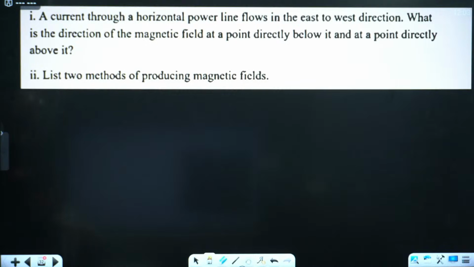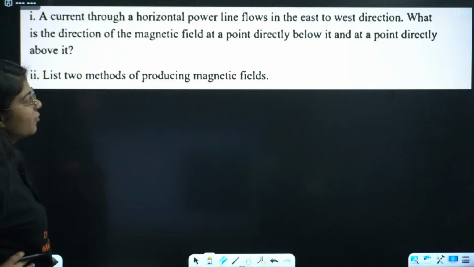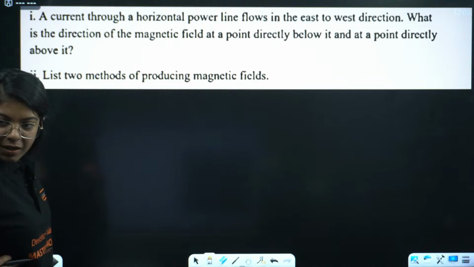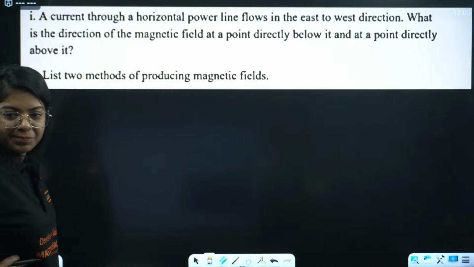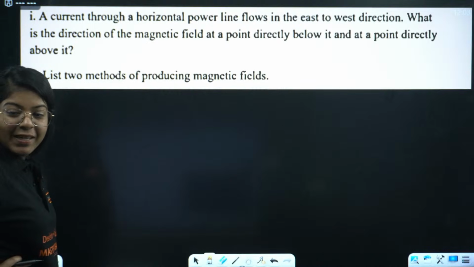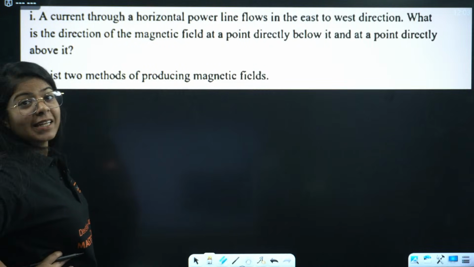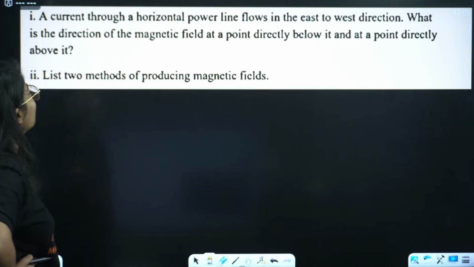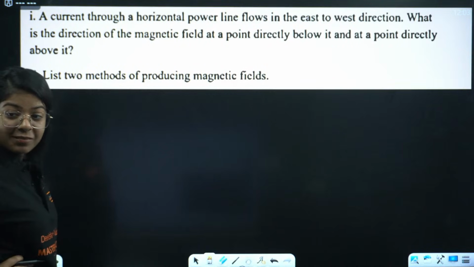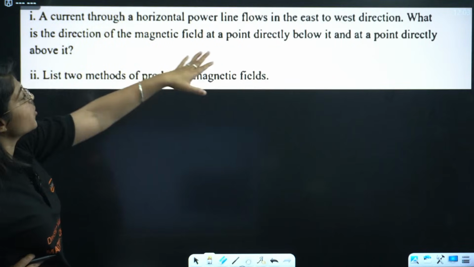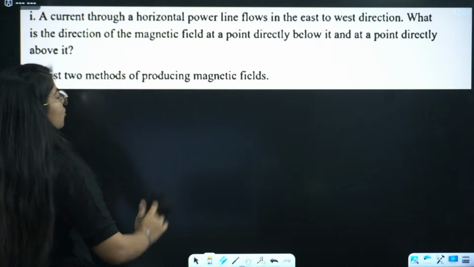A current through a horizontal power line flows in the east to west direction. Yes, Ramesh ji, correct. Yeah, but I didn't use a concave lens, right? Last time I used a convex lens, accidentally. Okay, I also did a silly mistake that you should avoid. Learn from me. A current through a horizontal power line flows in the east to west direction.